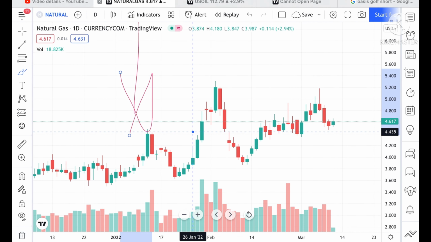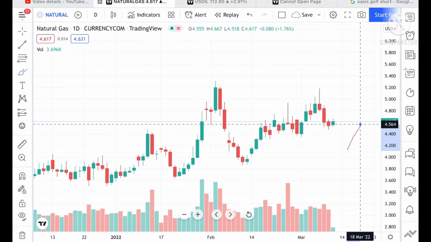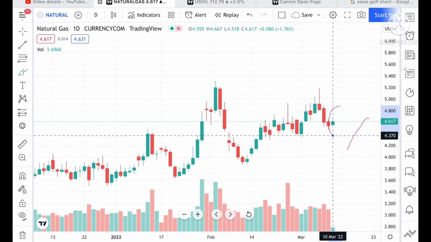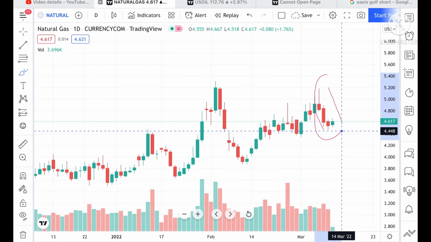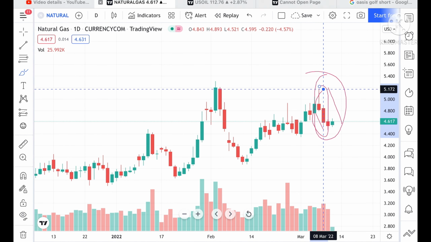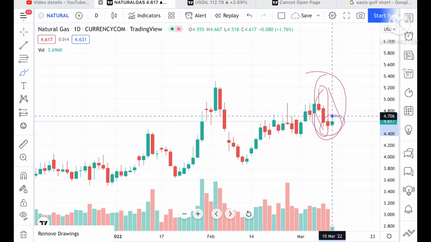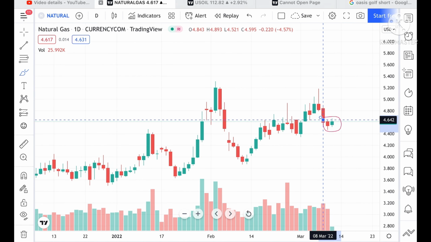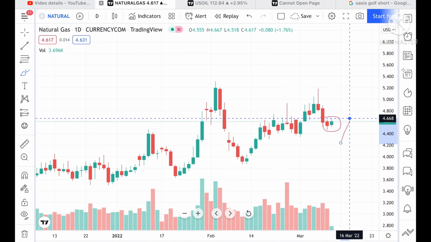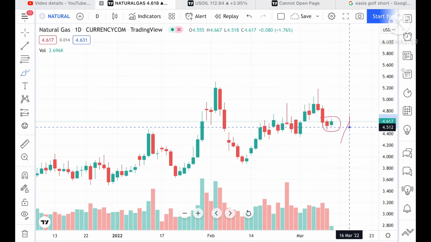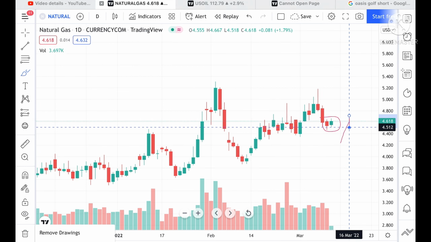Now look at the chart. If we look at this particular green candle, after making a low, these three candles were red, and from there the price has been stable for a period of time. After that, the high of that green candle is 4.668, and the low of that candle is around 4.512. The price is currently moving at around 4.168.